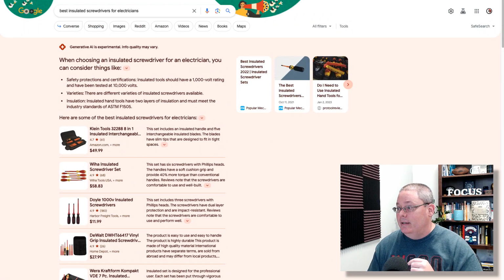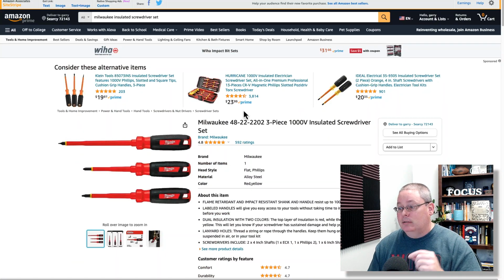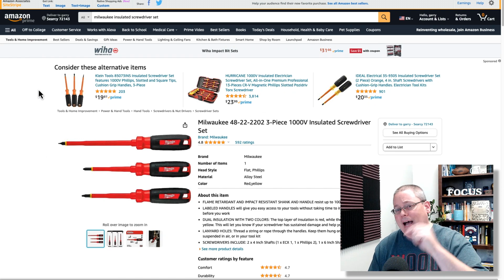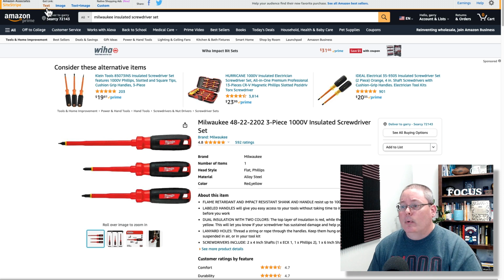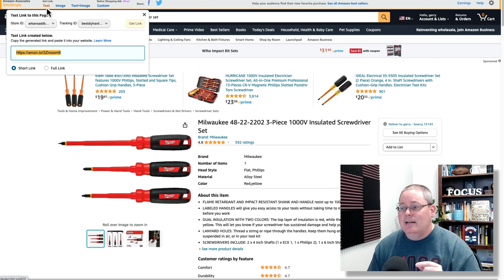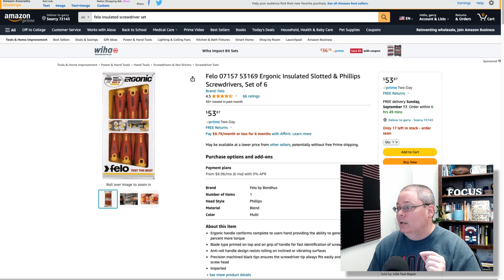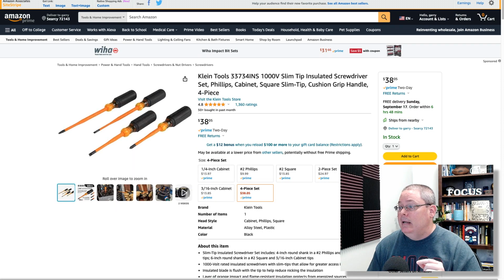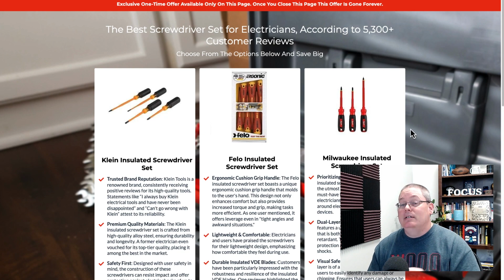But the idea here is we picked these products that we saw over on Amazon. And then on Amazon, I want to dive into this a little bit as well. What we're doing is we are selecting the text link, and I have set up a tracking ID called Best DIY Hardware to track the clicks on this link. And I've done that for each one of the products that I picked over on my page, which you see here that I built in GroovePages that I've now linked to